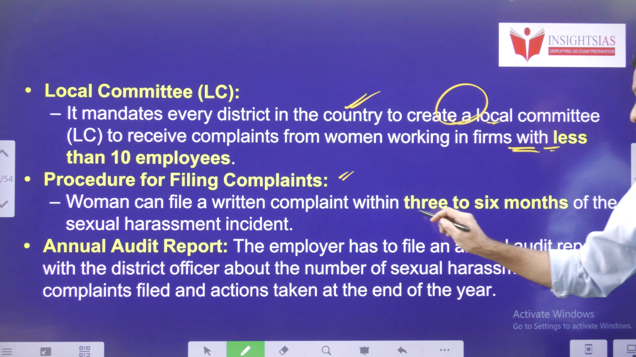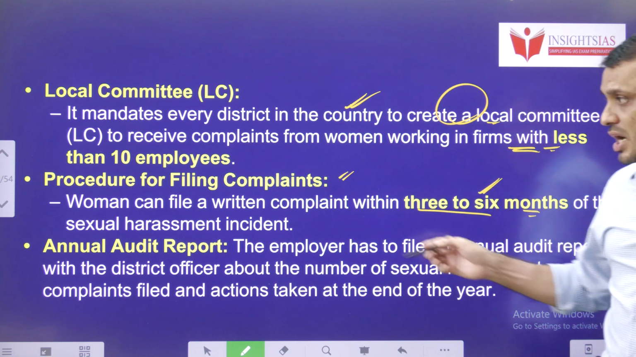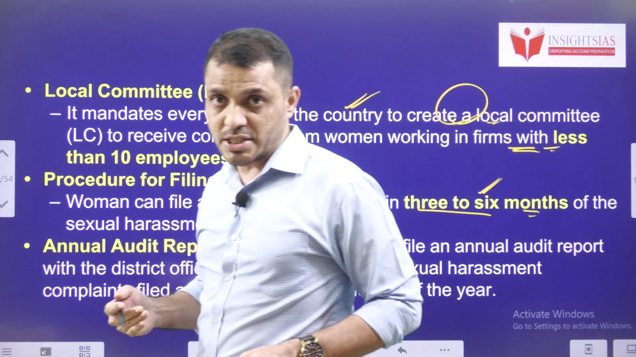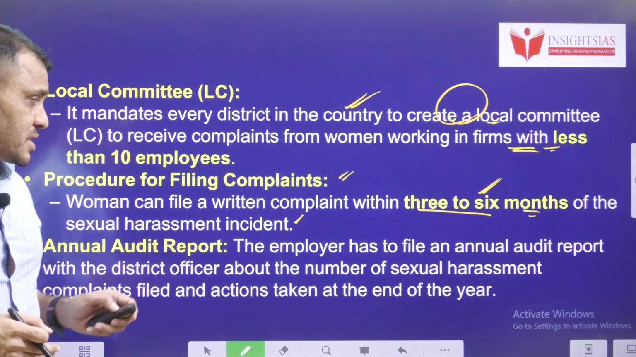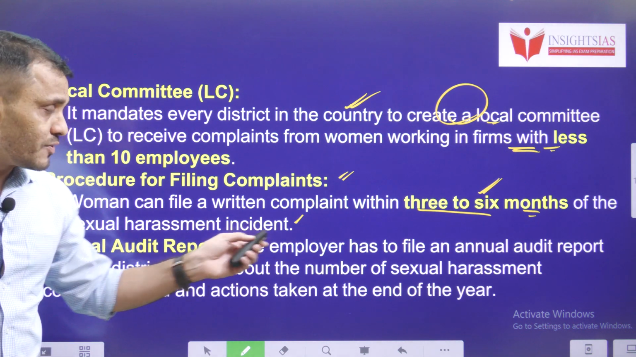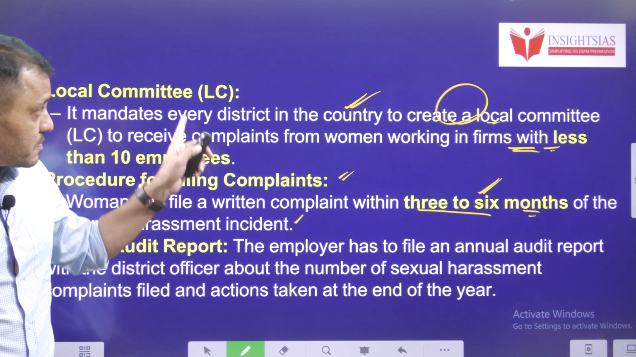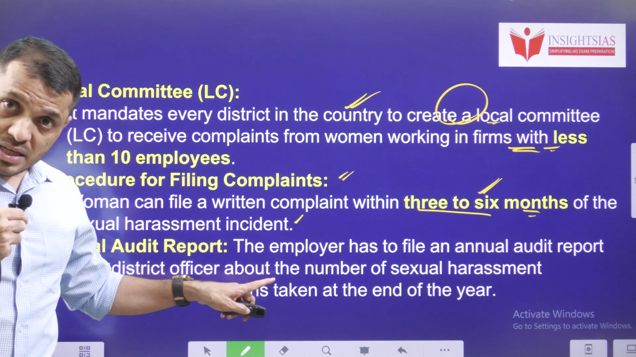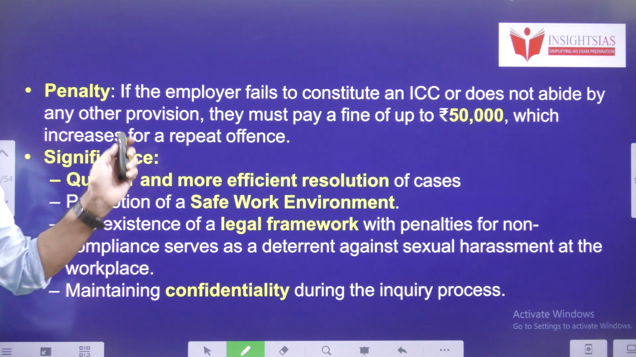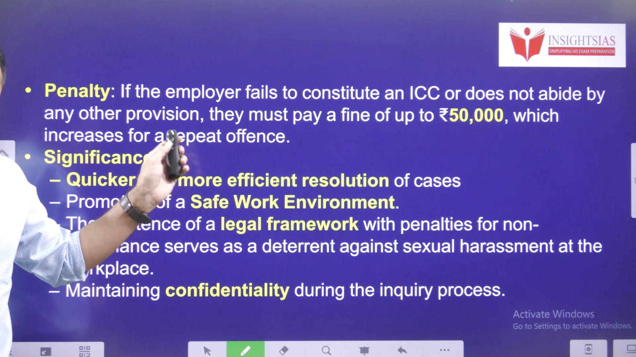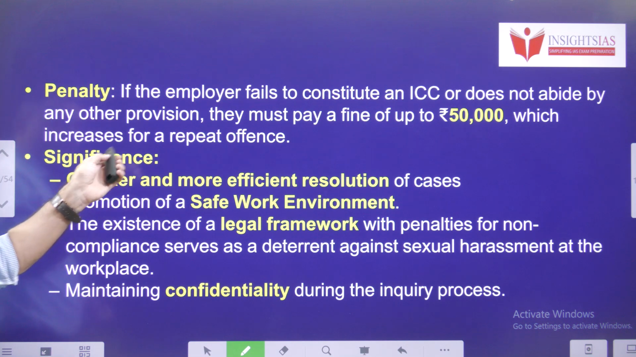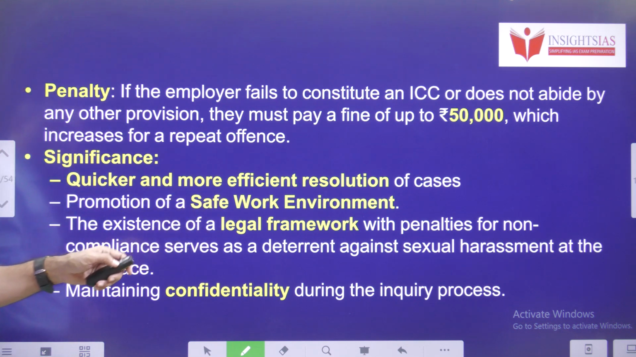Women can file complaints within 3 to 6 months of the sexual harassment incident. That means beyond 6 months they cannot complain. There is a limitation period for this complaint as well. Annual audit report. The employer has to file an annual audit report with the district officer about their investigation into the sexual harassment cases. Penalty. If any employer is unable to constitute the internal complaints committee, then they will be fined up to 50,000, which increases for repetitive offences as well.